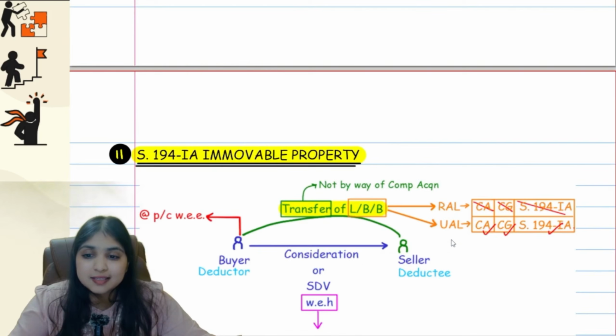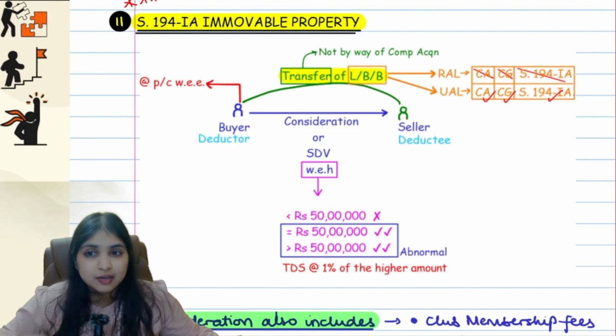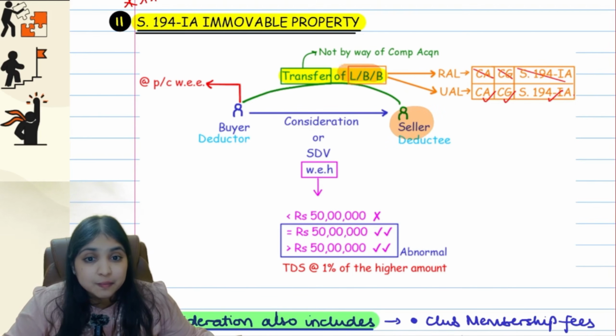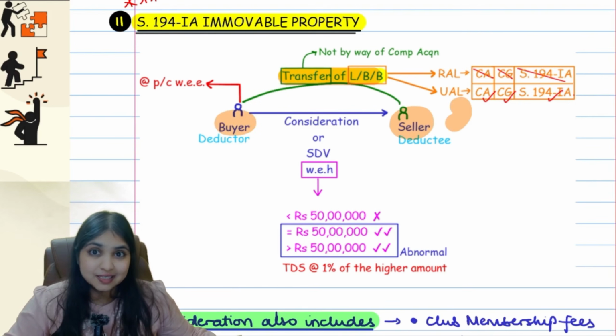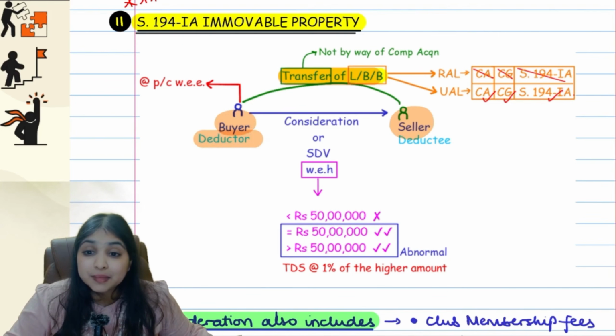Now comes our next section, 194IA. So in 194IA, there are 2 people in the story. We have a buyer and we have a seller. The seller is selling his immovable property to the buyer. Okay. So what is happening is, because the seller is selling immovable property to the buyer, for the seller there will be capital gains because he's transferring immovable property. That capital gains, the source will be the buyer. So buyer will become the deductor of tax and the seller will become the deductee of tax.